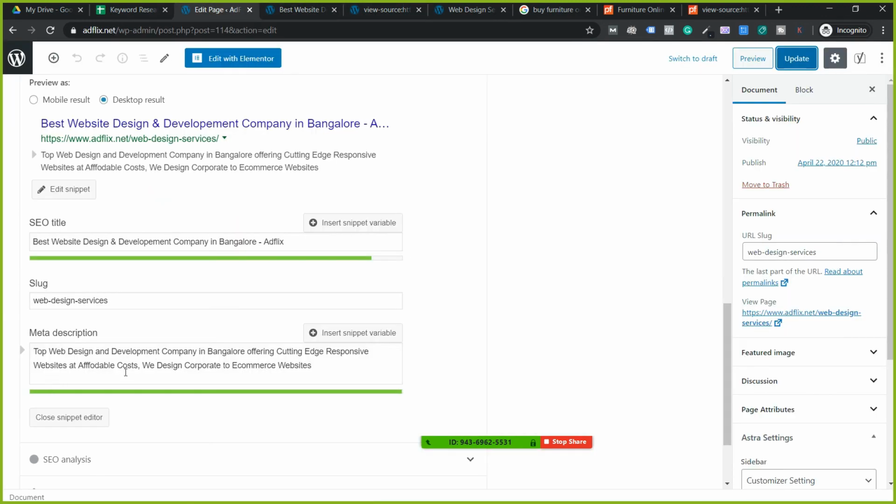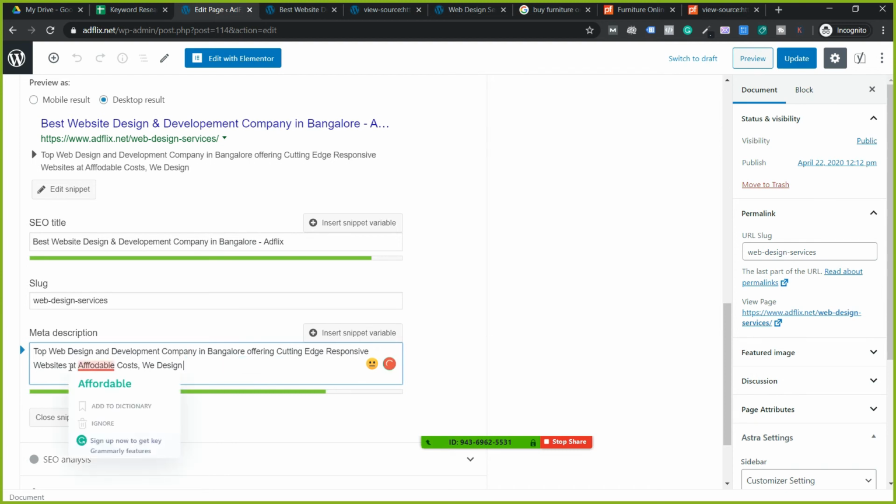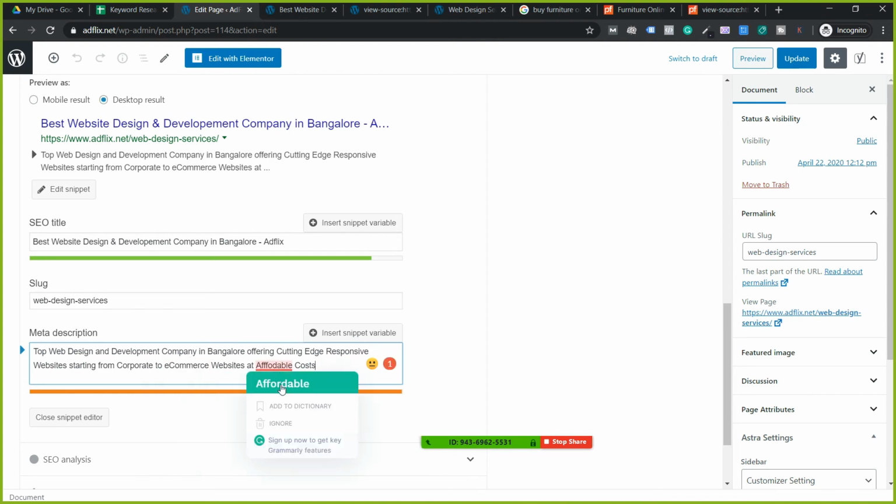Responsive websites, starting from corporate to e-commerce website at affordable cost. Something like this. E-commerce spelling wrong, affordable spelling wrong. Something like this, guys. But still, can you see I've exceeded the character limit? This is fine. Don't need to worry.